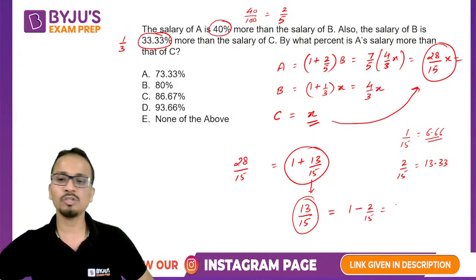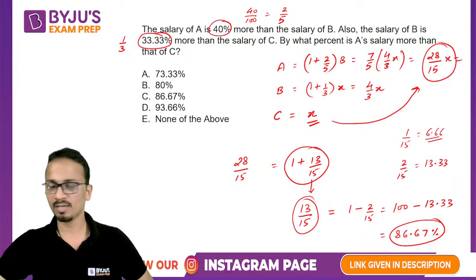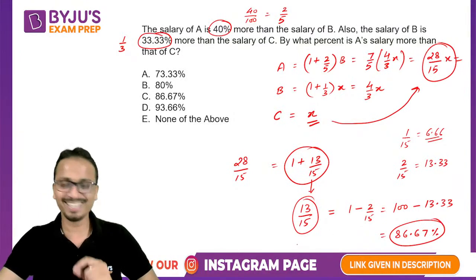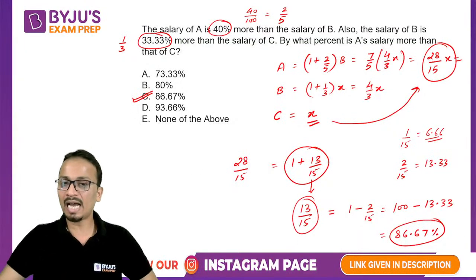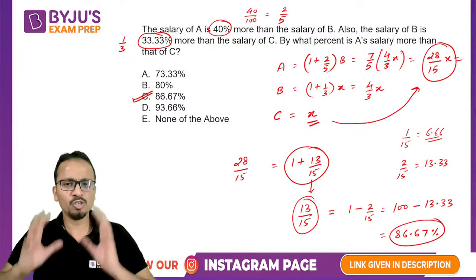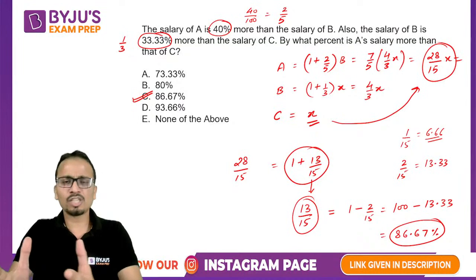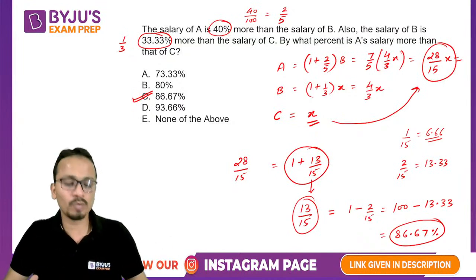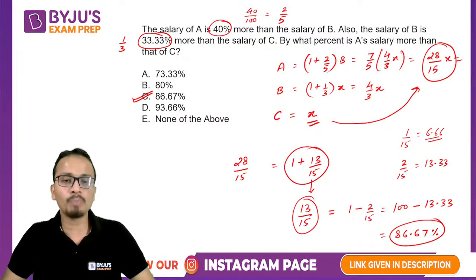To calculate 13 upon 15, I can write it as 1 minus 2 by 15. The percentage of 1 is 100%, and 2 by 15 I have already calculated. So the answer will come out to be 86.67%. I know I have told you a lot of things in this question, but understand whatever I have done carefully. I have taken many factors in this question, but you can take all these things one by one and understand them, and a small part of this question can be the actual question in your examination. Am I clear? So here the correct answer will be option C.